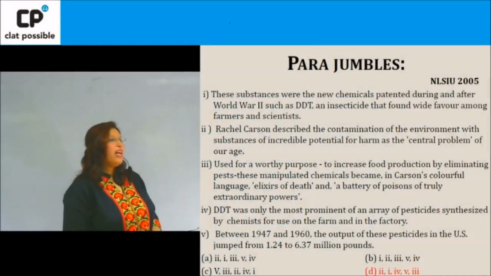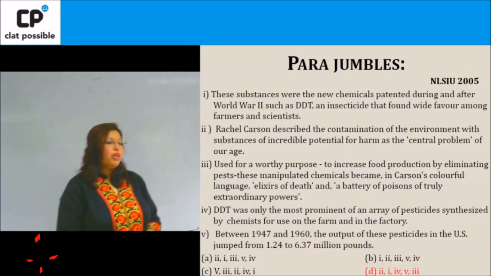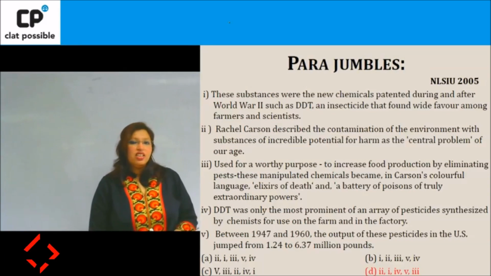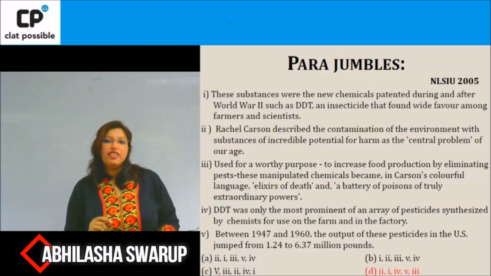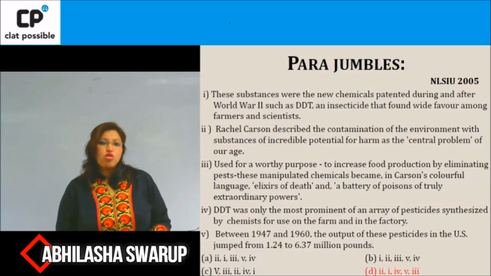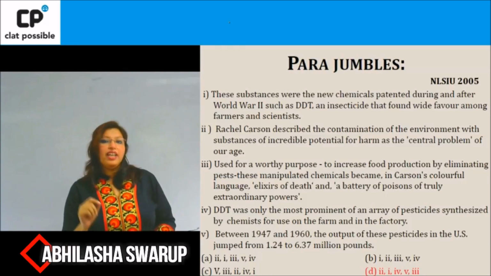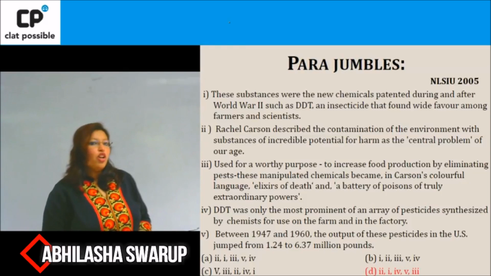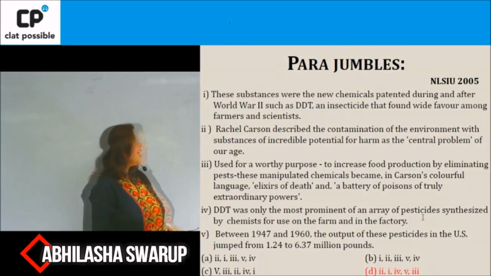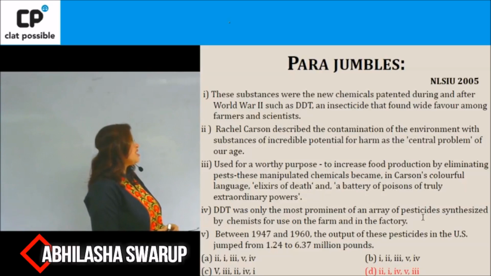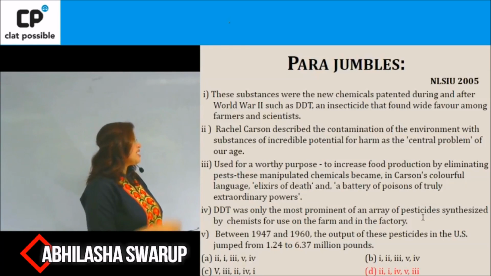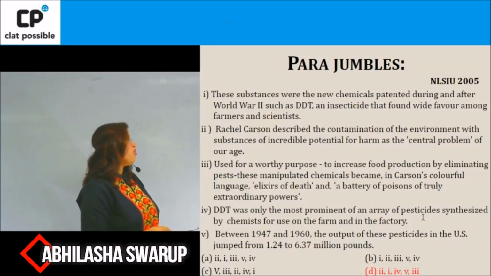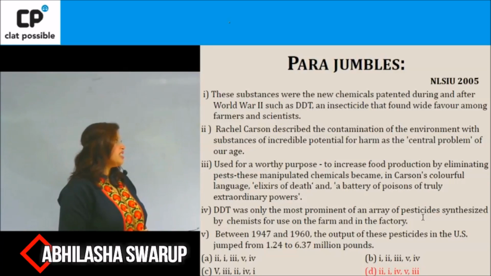Okay, if we look at para jumbles, then it is very important that we understand that whenever we are solving a para jumble, we must always try and identify a mandatory pair. So when you read the question, don't just look at your options, but try and identify a mandatory pair. Now, if you look at this question here, it says these substances were the new chemicals patented during and after World War II, such as DDT and insecticide that found wide favor among farmers and scientists.